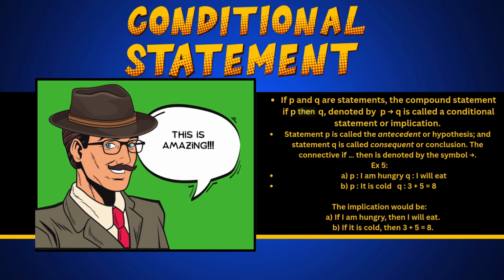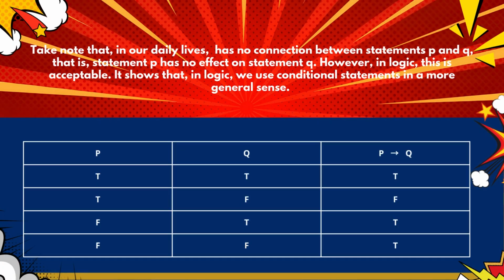The implication would be A, if I'm hungry, then I will eat. For B, if it's cold, then 3 plus 5 equals 8. So take note that in our daily life there is no connection between statements P and Q. That is, statement P has no effect on statement Q. However, in logic, this is acceptable. It shows that in logic we use the conditional statement in a more general sense.